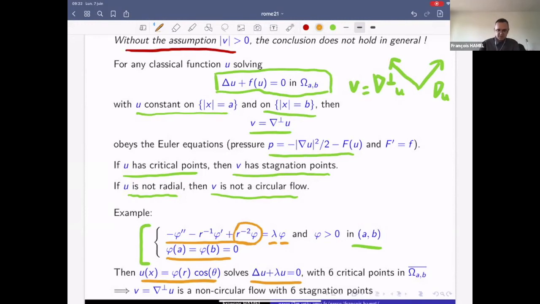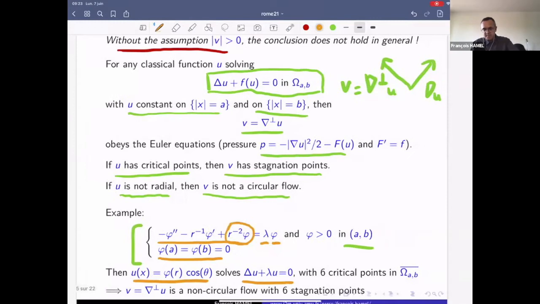And it is quite easy to see that the function u has 6 critical points, 2 on the inner boundary, 2 on the outer boundary, and 2 in the interior of the annulus. And the flow V is not a circular flow, with 6 stagnation points. So it's just a counterexample: when the flow has a stagnation point, the conclusion does not hold in general. Okay.